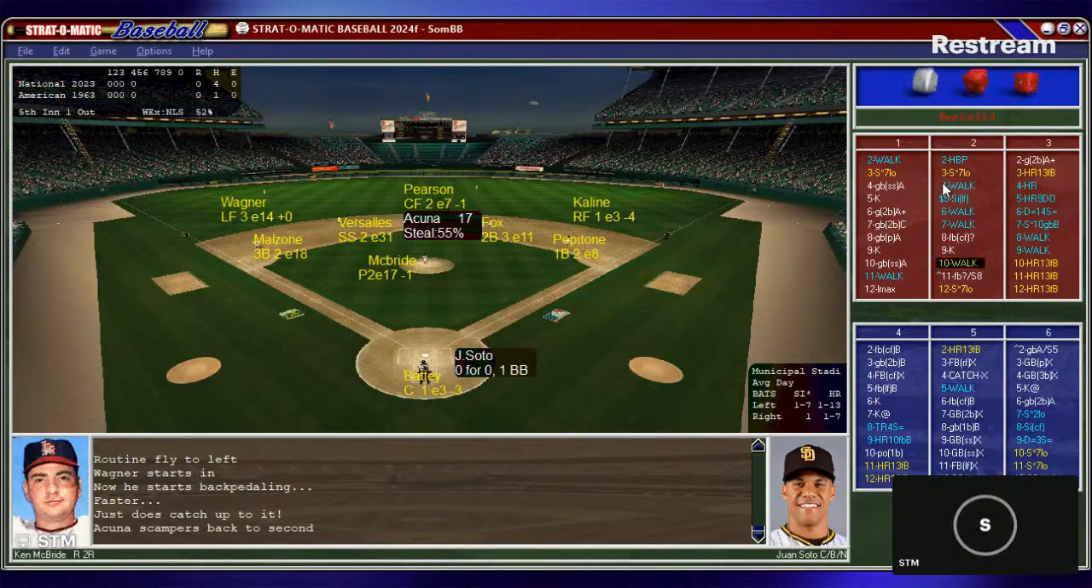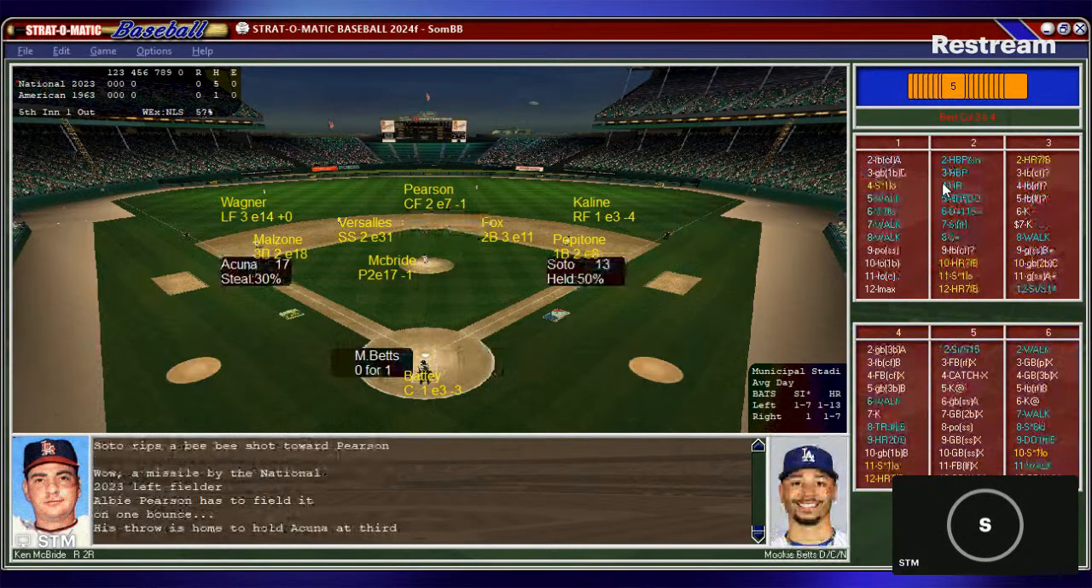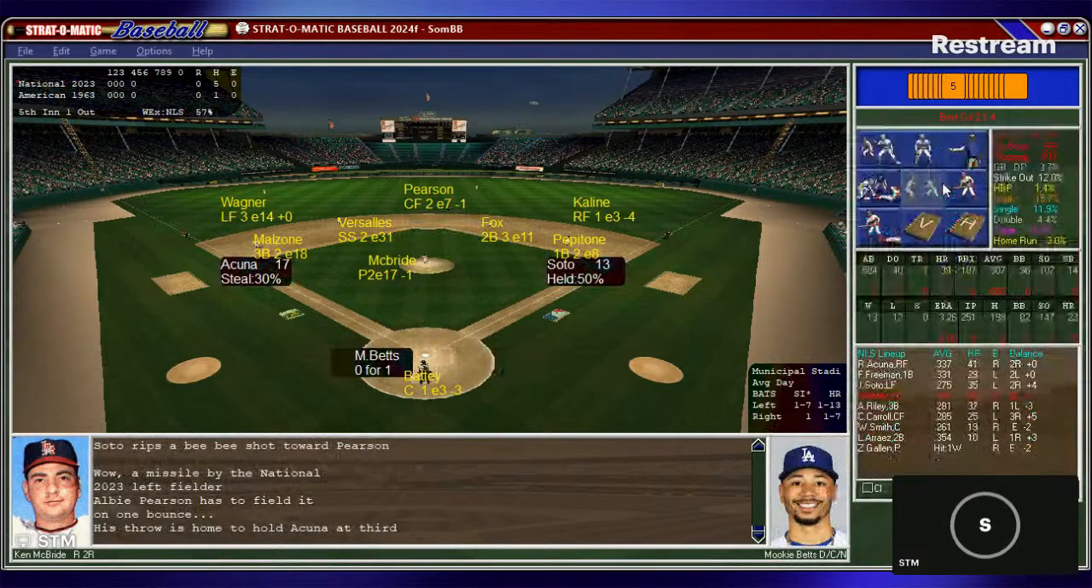McBride from the stretch, pitch to Soto, and that's a liner, base hit. It's a seeing-eye base hit there. Soto with a base hit, and again the National League have something going. First and third, one out.